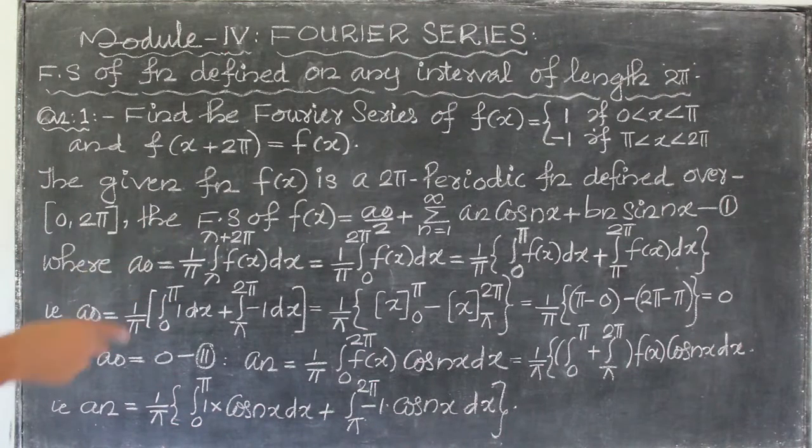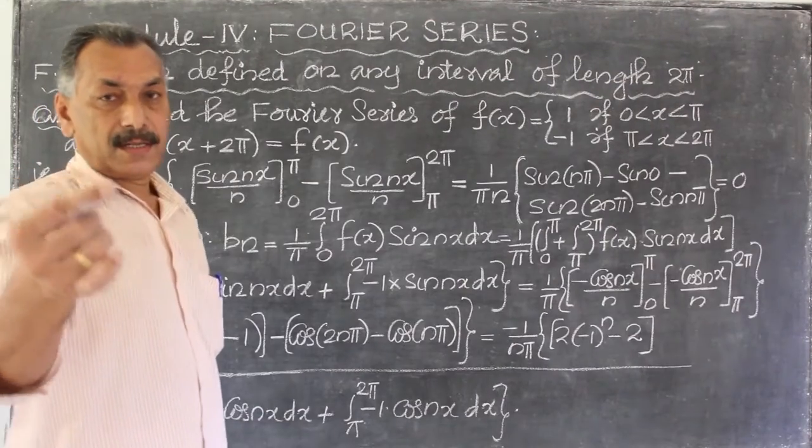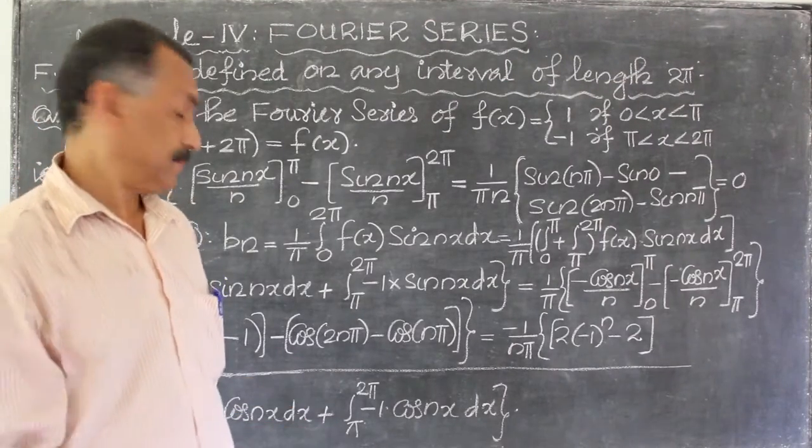Save it. What is the value of a n? And next we consider the value of b n also. Okay? Save it. Value of a n, a0 and a n. Consider the condition.